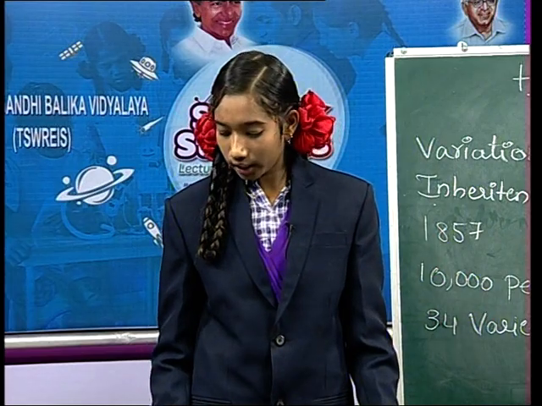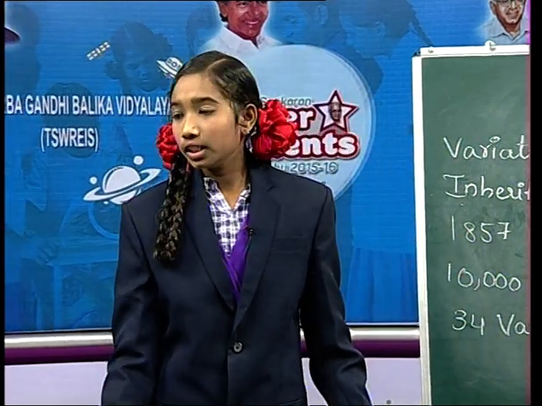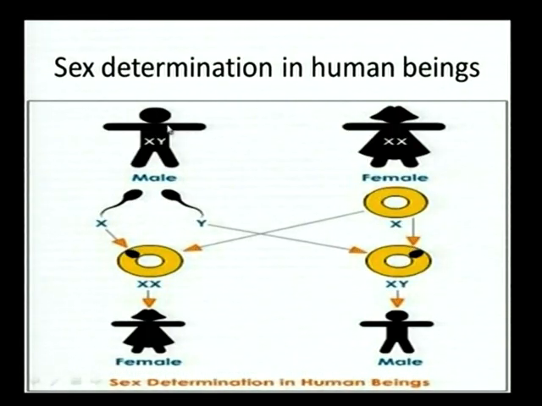Okay, now I will tell you. The sex determination in human beings. This is a male and this is a female. In both human beings, there are 23 pairs of chromosomes.